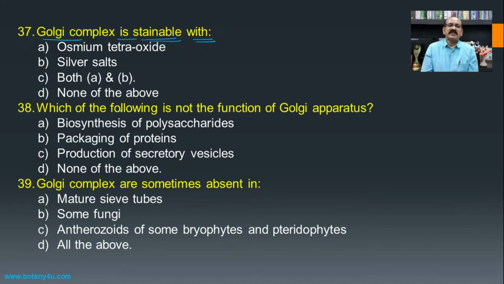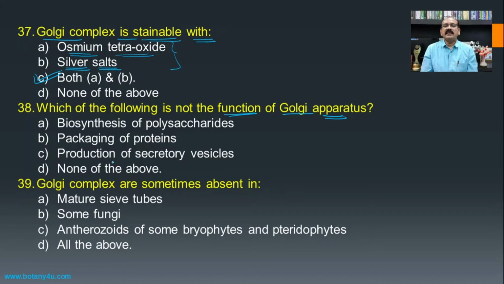The Golgi complex is stained with the help of osmium tetraoxide, as well as it is also stained with silver salts. Means both these stains are used to study the Golgi complex for the staining property, and hence both A and B is the answer for this one. Then which of the following is not the function of Golgi apparatus?